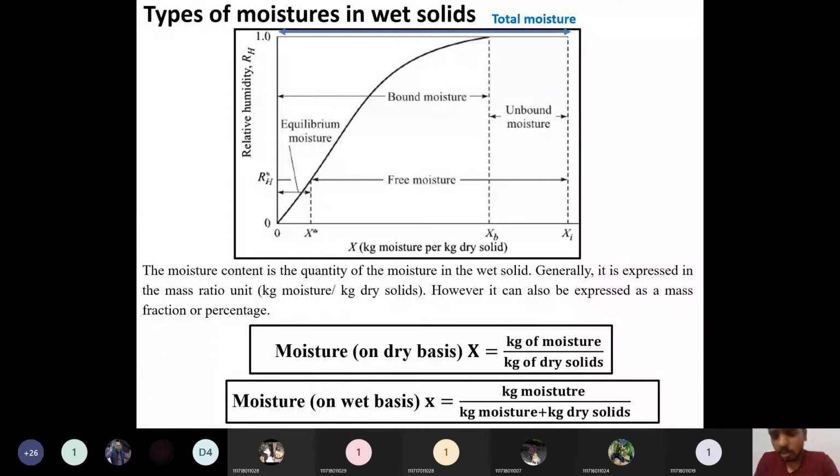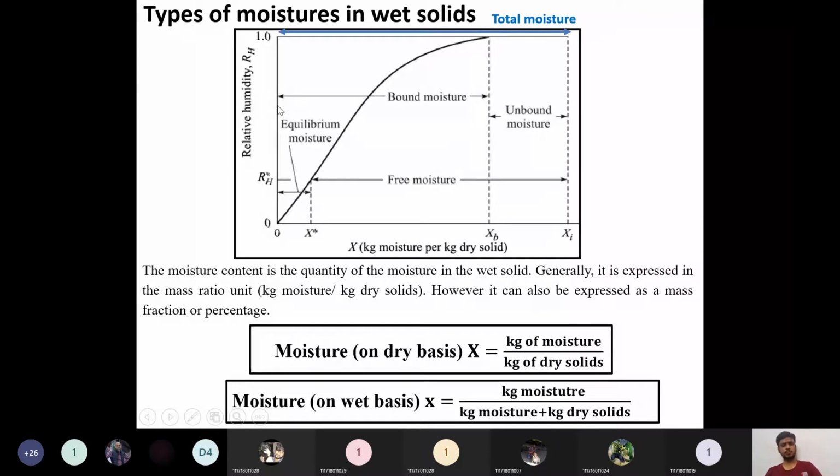Now we will see what are the various types of moisture contents in our solids. The moisture content will be the total moisture content. Then the free moisture content, and the bound moisture content. Then the unbound moisture content. Finally the equilibrium moisture content.